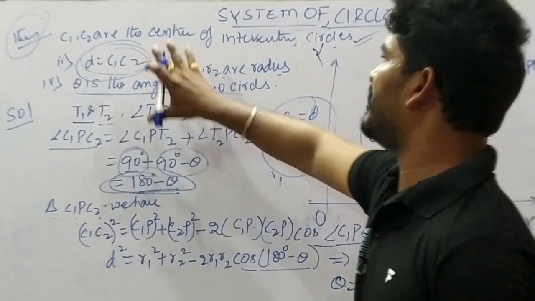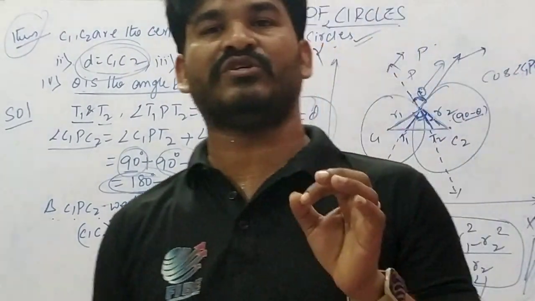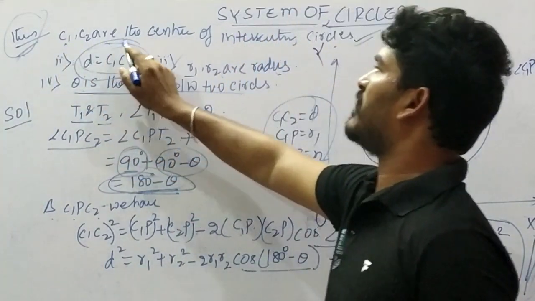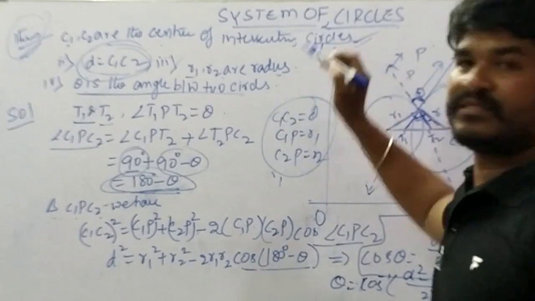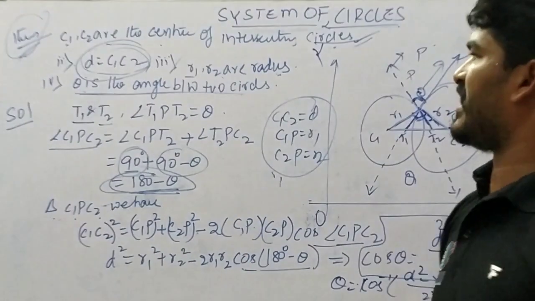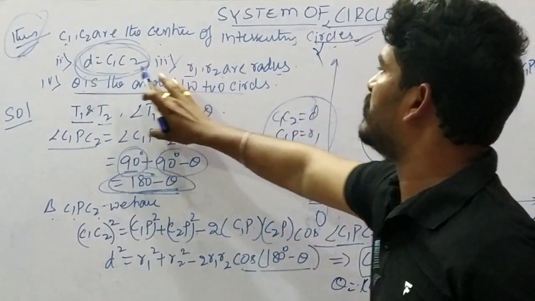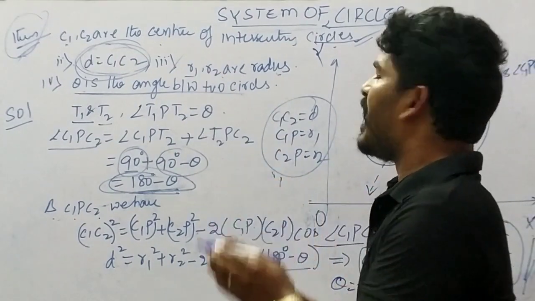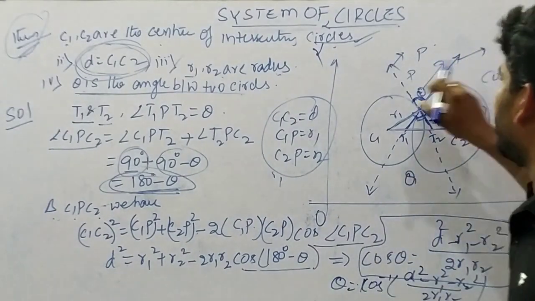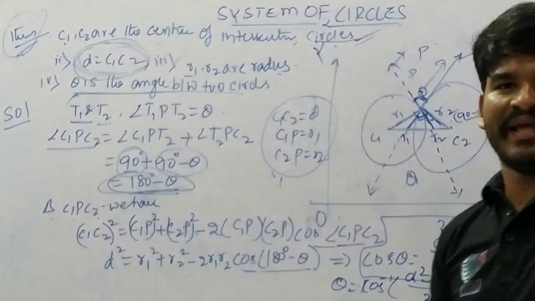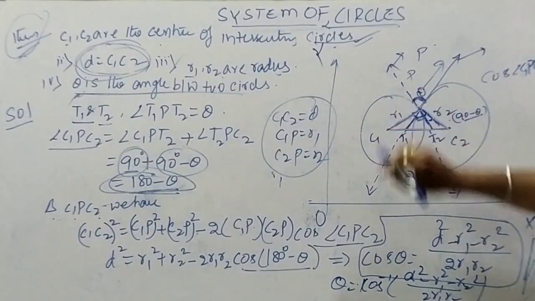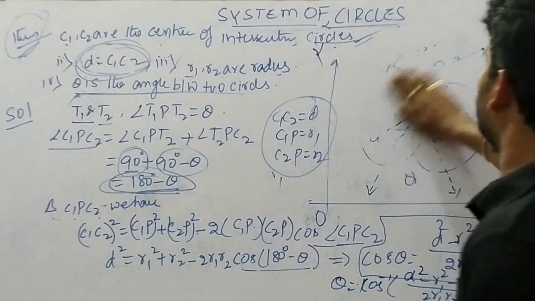Let us remember this briefly. This is a very important theorem. Here C1 and C2 are the centers of the two intersecting circles. Second, d equals C1C2. Third, R1 and R2 are the radii. Theta is the angle between the two circles, which is the angle made whenever the tangents of the two circles intersect.